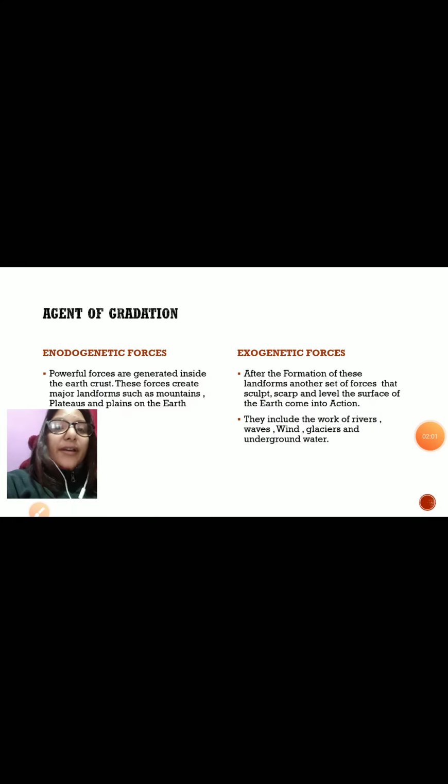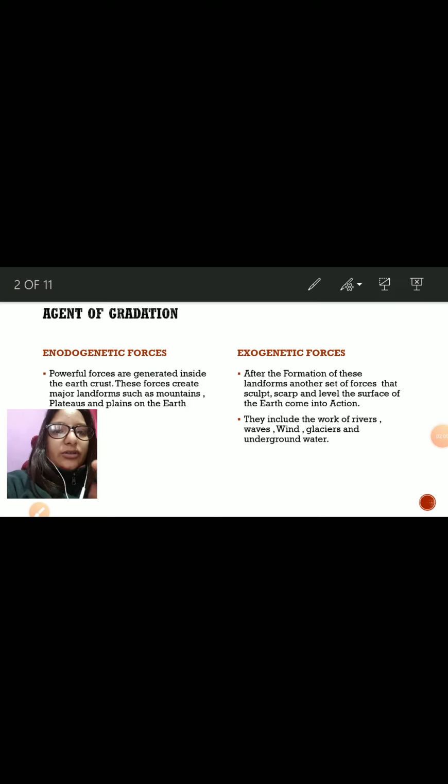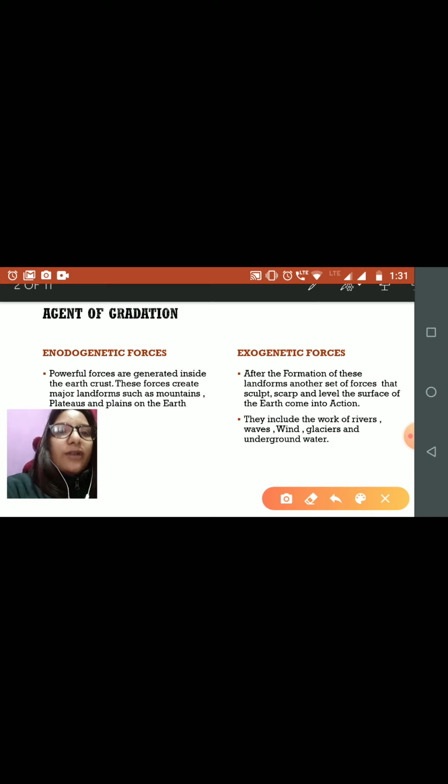Now, very importantly, we have to learn the agents of gradation. What are the agents of gradation? We have two important forces: one is the endogenetic forces and the other is the exogenetic forces.